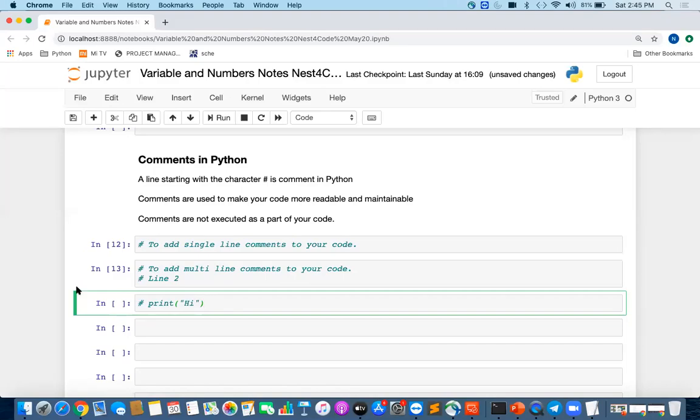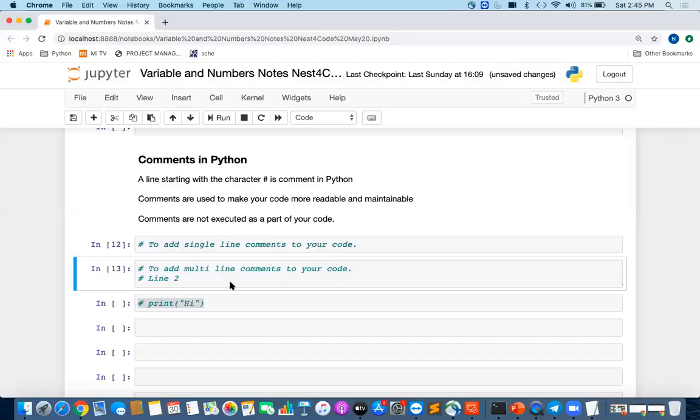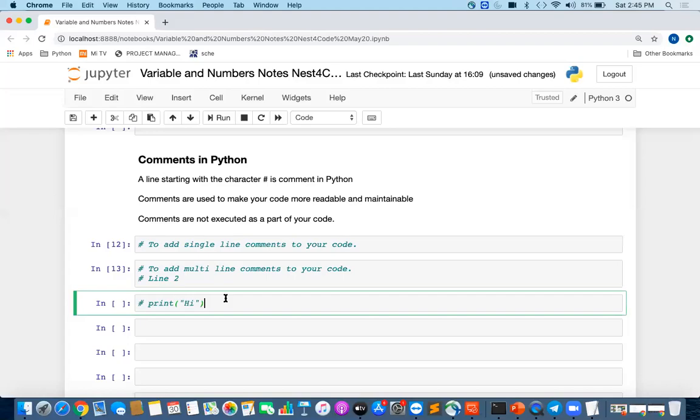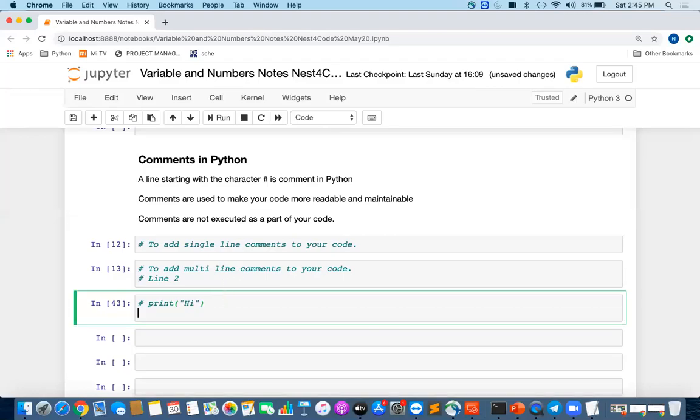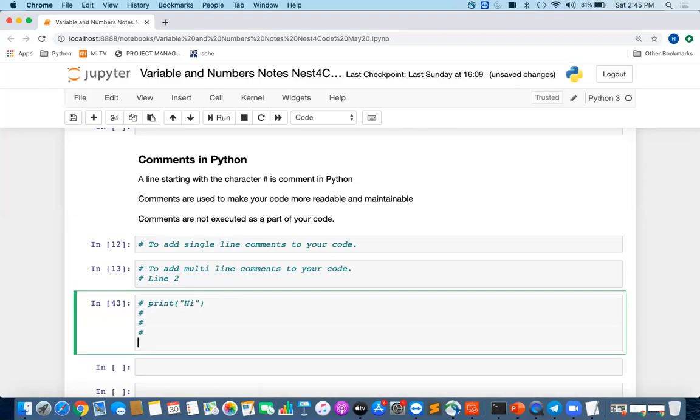What will it do? Because it's a comment, it will not do anything. It can be any code, but it will not be executed because this line is starting with hash. So when I execute this, it's not printing anything, because it's a comment. And for multi-line, we can just add a hash to each line.